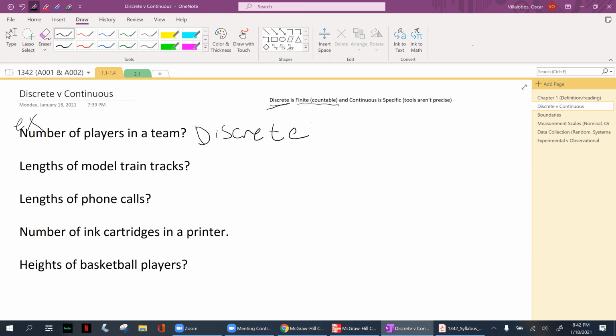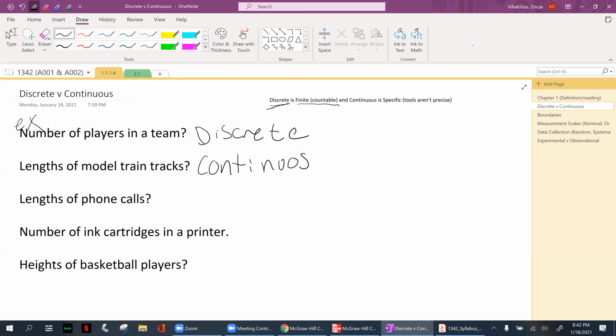Second example, I have here the length of a model train track. That's length. Remember, length, weight, volume. We really don't have the tools that can give us a precise answer. Depending on the scale you use, it's always going to give us a different value. So this is going to be continuous.